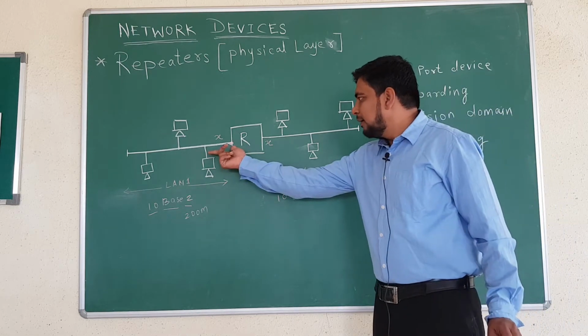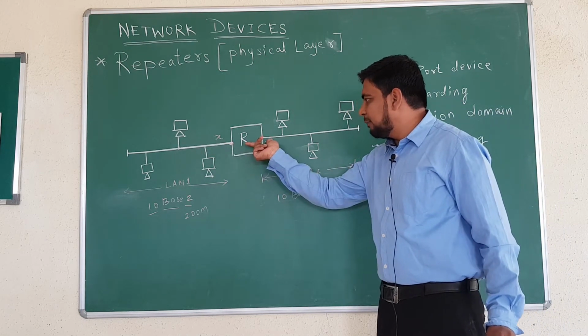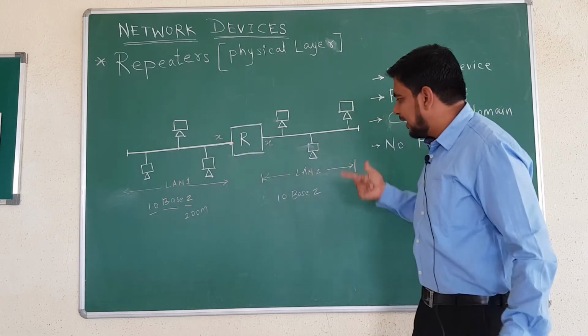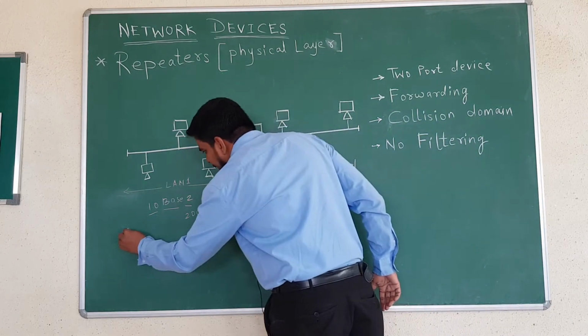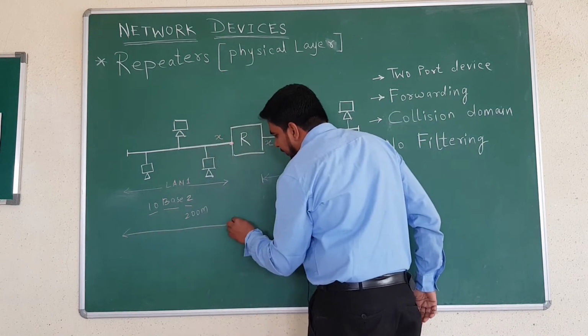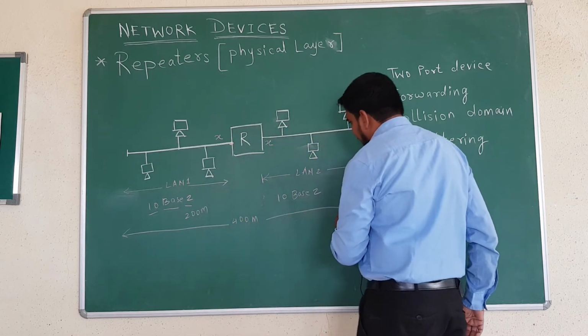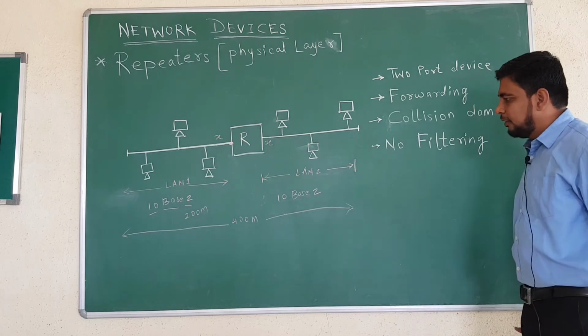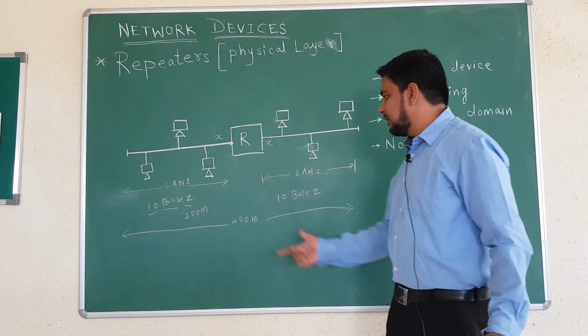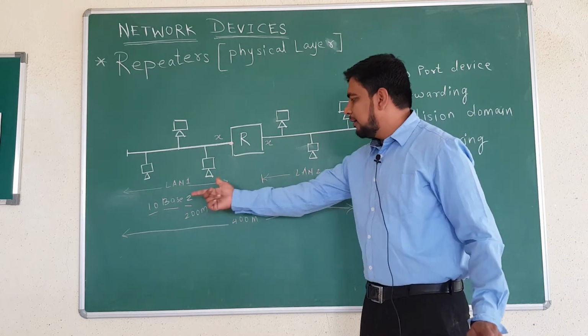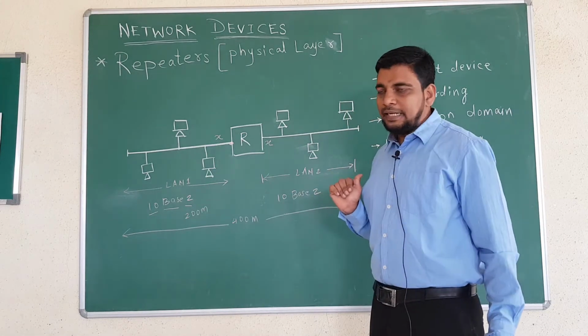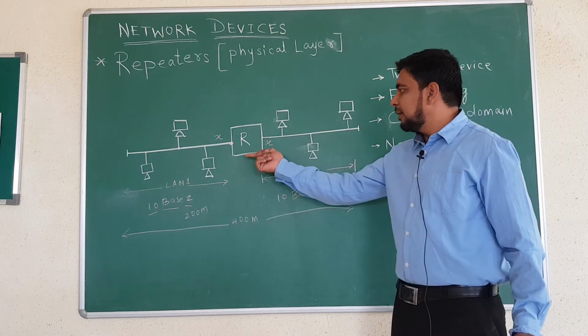By transmitting the signal with the help of a repeater from one LAN to another LAN, the distance for communication is increased. Instead of 200 meter, it is now 400 meter. In this way, the range of the signal can be increased with the help of a repeater.